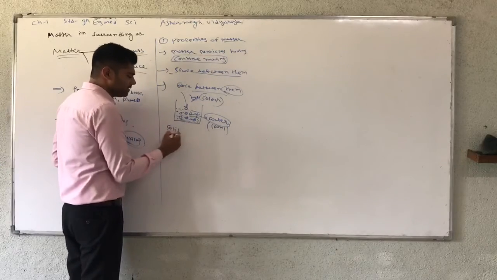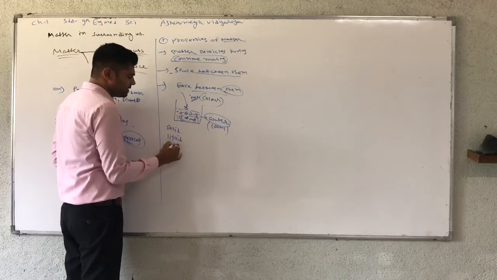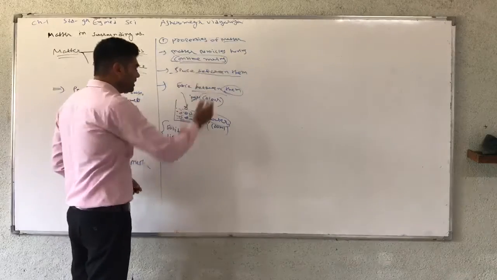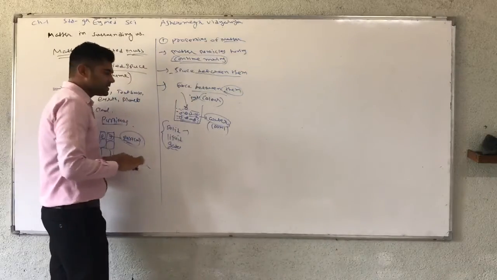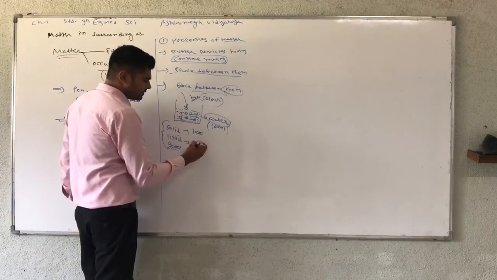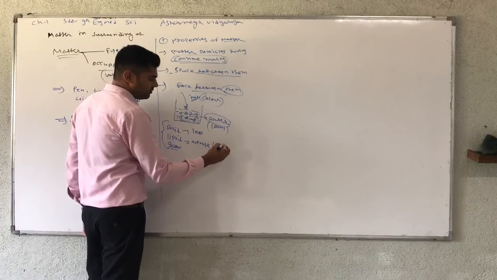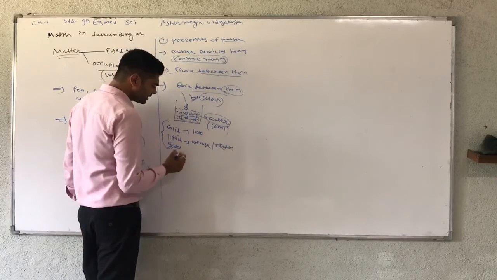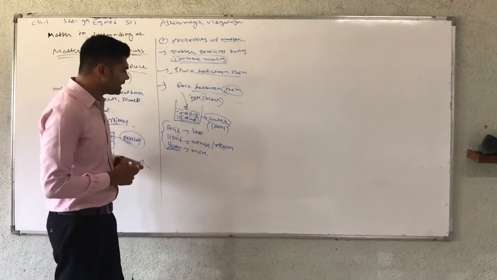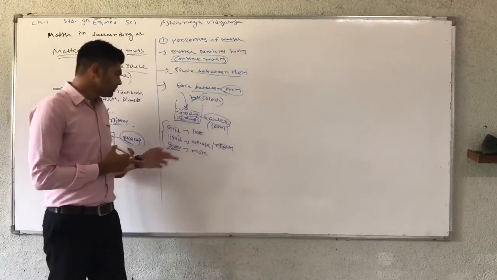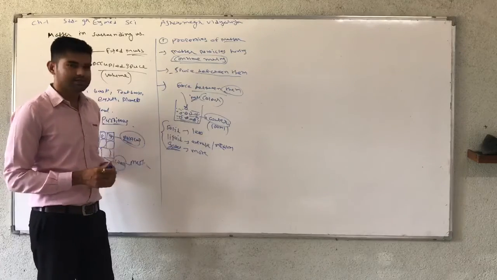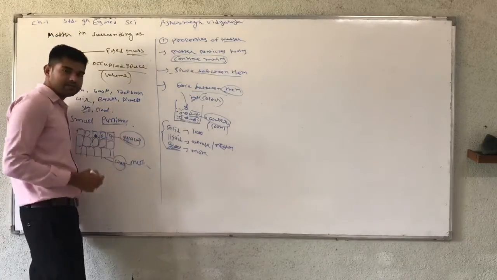In solid state there is less movement, liquid has average or medium movement, and gaseous has more movement, faster than all the other states.